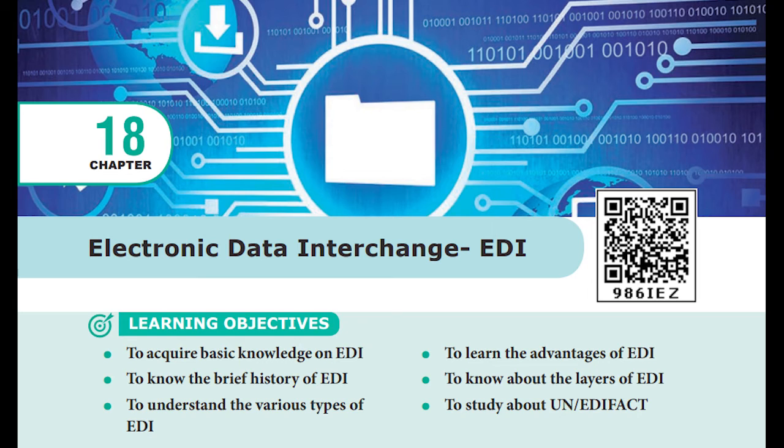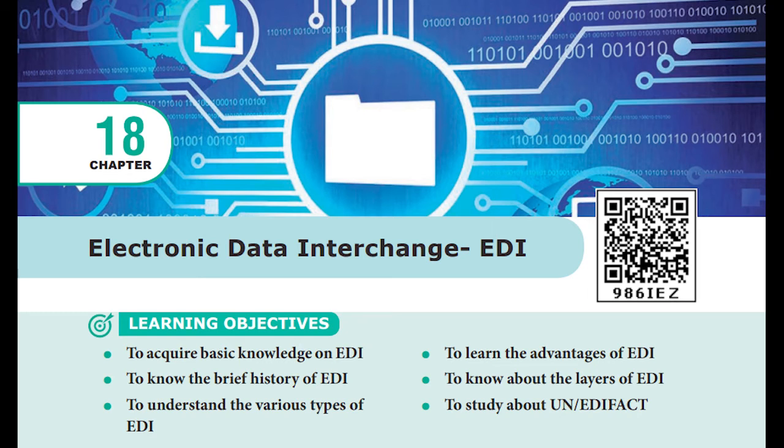Okay, first one is the semantic layer. The semantic layer is the application level layer, and this will do the services for applications. Okay, and the next layer is the standard translation layer. Standard translation layer means this electronic data interchange business form will have some standards. Okay, and see in X12, any business form will have its own standard. If you are running a business, you will have some rules and regulations for that particular business, right? So all these standards will come under this EDI standard translation layer.